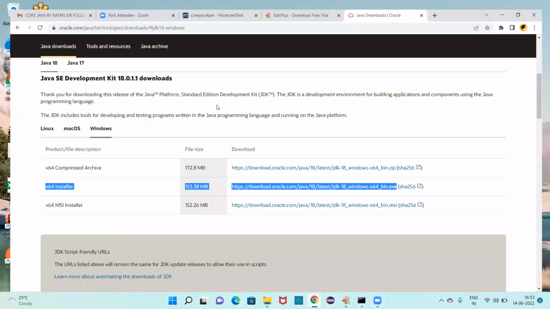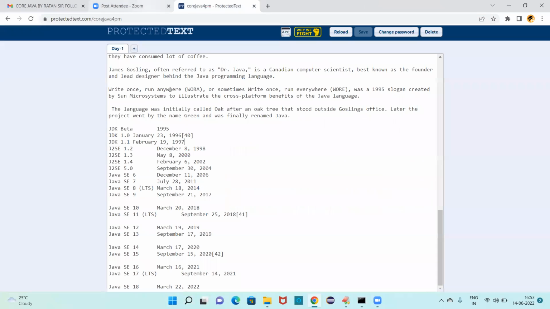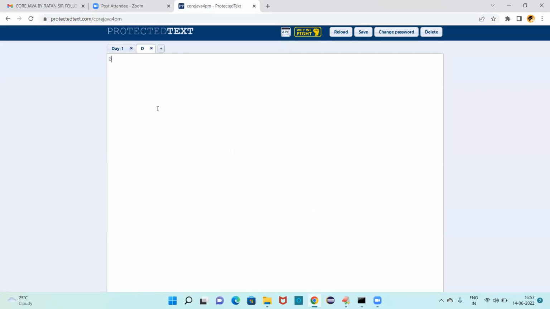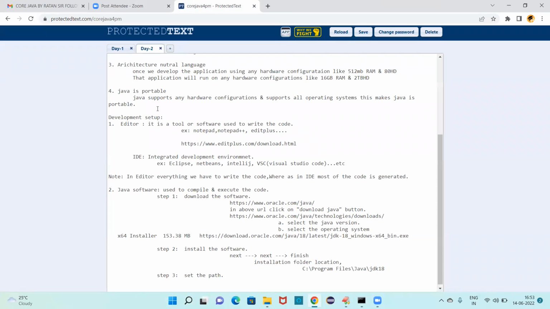So clear now? I'm placing these notes. Just check these notes. So this is your day 2. Right? Just write the notes, guys. Write the notes clearly in the notebook. Tomorrow we'll meet, guys.